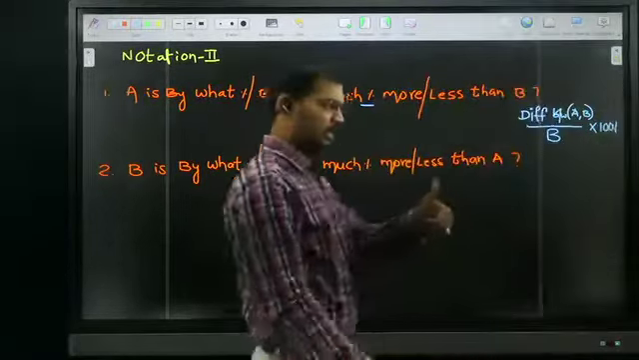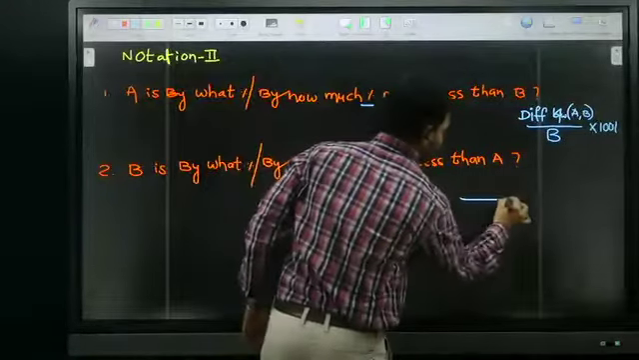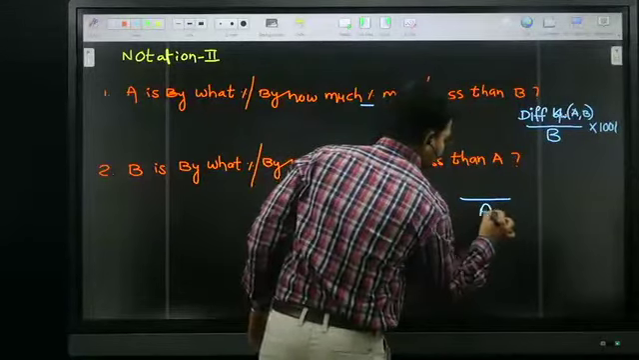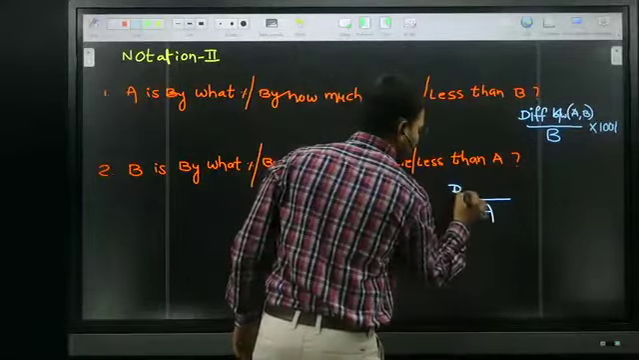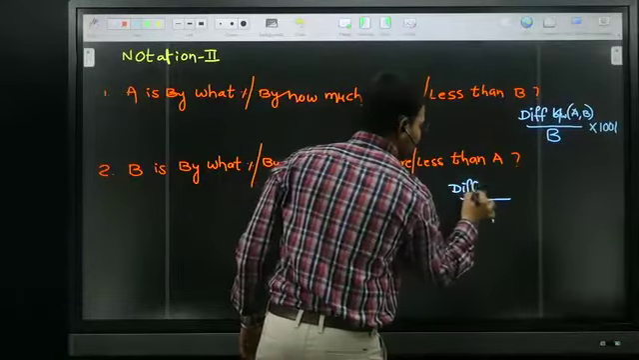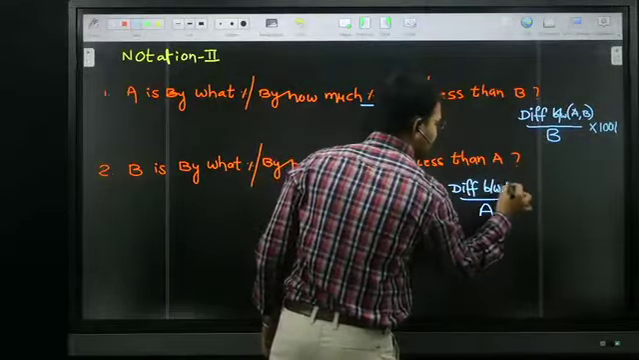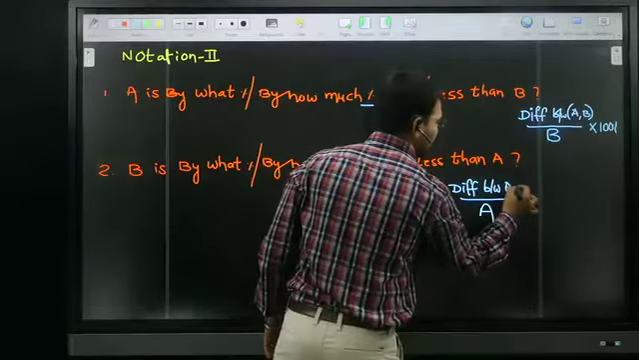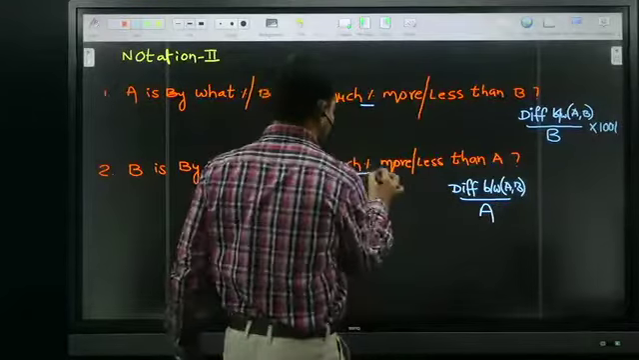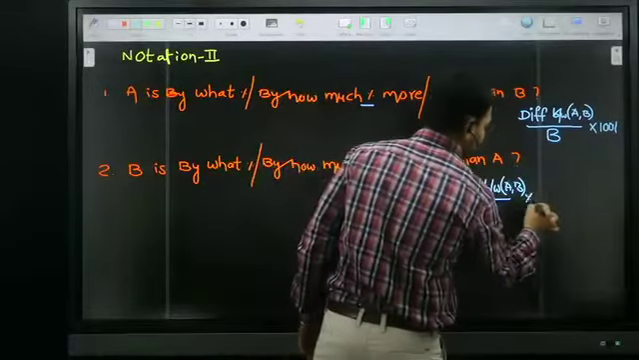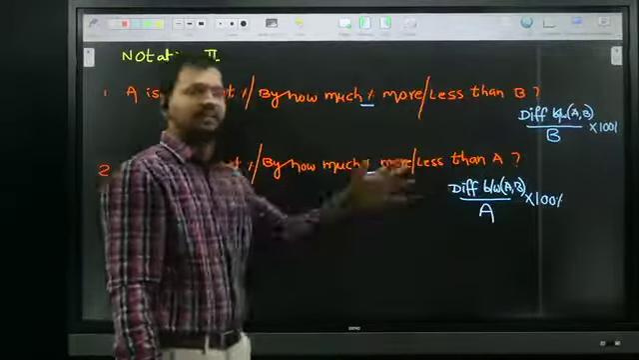All of you okay? Similarly the second one, compared with what? A is put in the denominator. Here also they're asking more or less, so I go for the difference between A and B. B and A, both are same. This is a fraction, but they're asking percentage, so I need to multiply it with 100. It's very easy to remember.